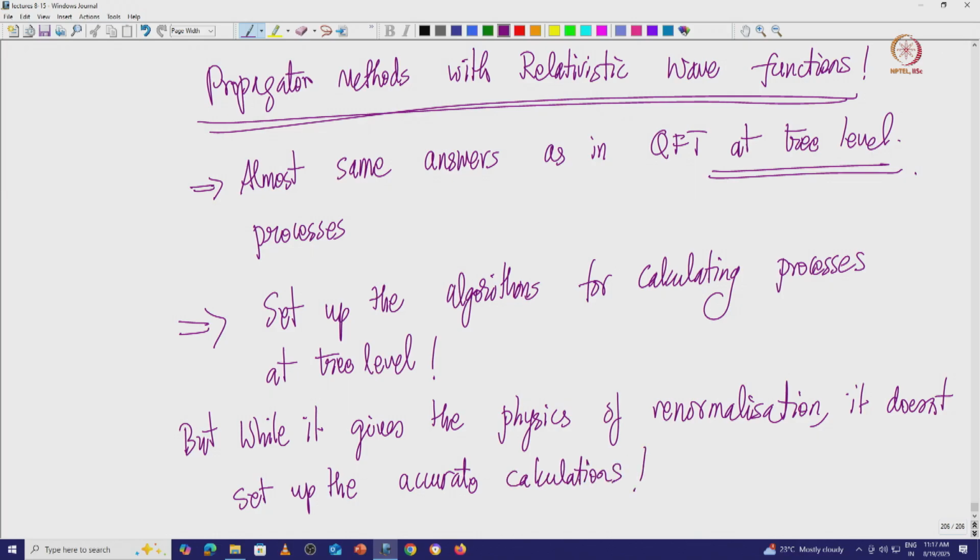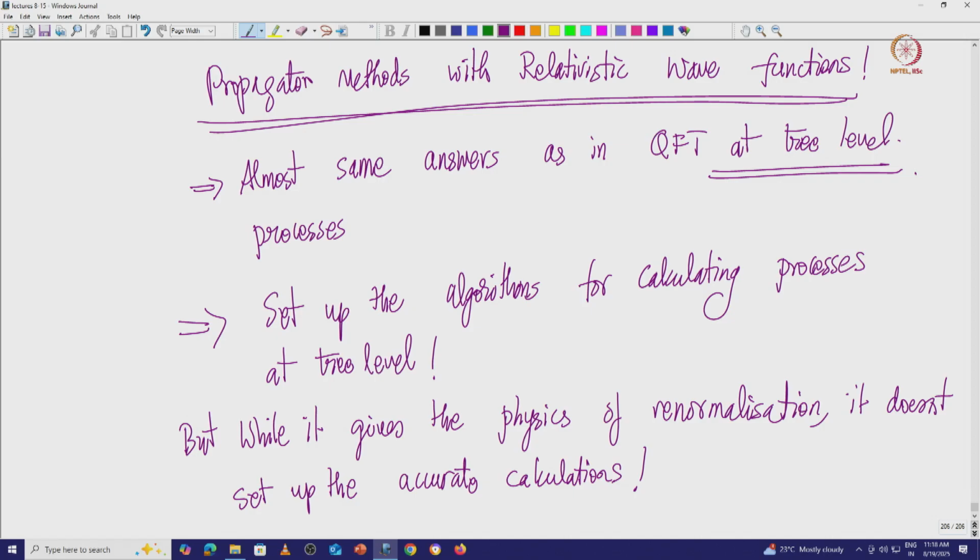Now you may ask why this setup is useful. It is useful for certain cases. Most of the simple processes you can calculate without worrying about the full quantum field theory. In that sense this course helps you with calculating. It sets up the propagator theory, and from now on you can start calculating simple e plus e minus processes, essentially Yukawa theory calculations and so on.